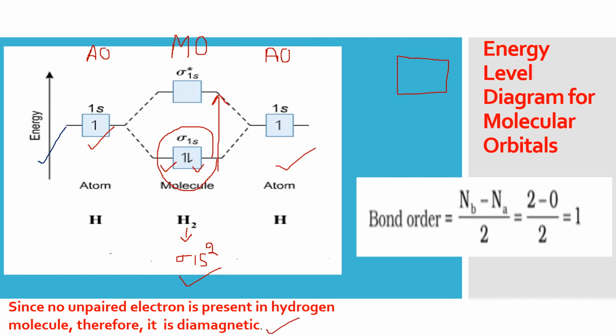And we can find out the bond order, that if H2 exists, what will be the bond order, how many bonds will be between the two H atoms. For that, the formula is number of electrons in bonding MO minus number of electrons in the anti-bonding MOs divided by 2. So in the bonding you have 2 electrons here, in the anti-bonding you do not have any electrons, so I'm writing 0, divide by 2, 1. That means the H2 molecule has a single bond between two hydrogens. This is the complete explanation on the basis of MOT about the H2 molecule.